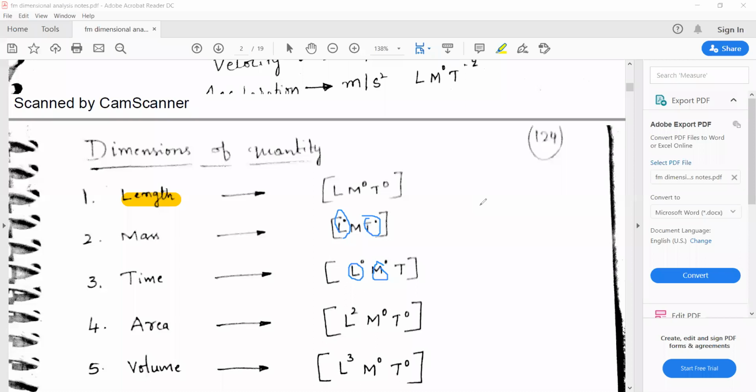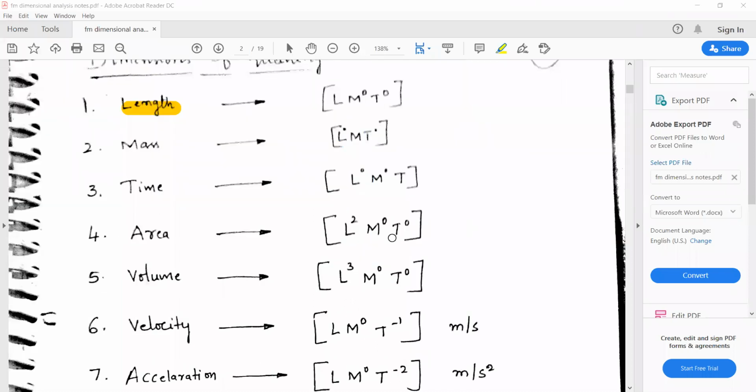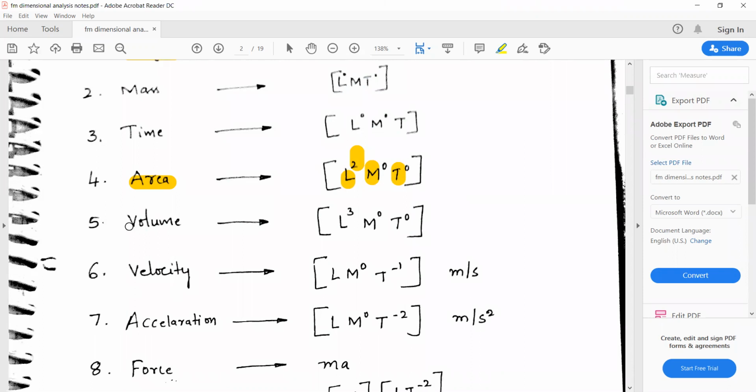Now, if you consider area, what is the unit of area? The unit of area is meter square. Meter is related to length, and mass and time are zero. That's why meter square is there, so here L square is written. In the same way, if you consider volume, what is the unit of volume? The unit of volume is meter cube. Again, meter is related to length, that's why L cube is written. Mass and time are zero.